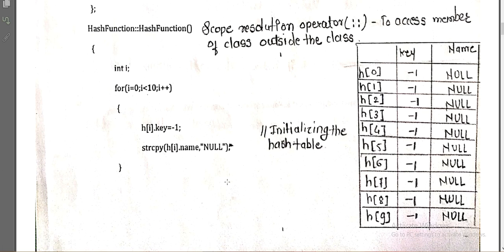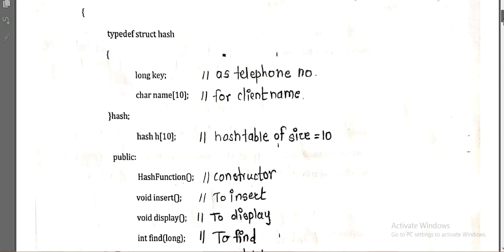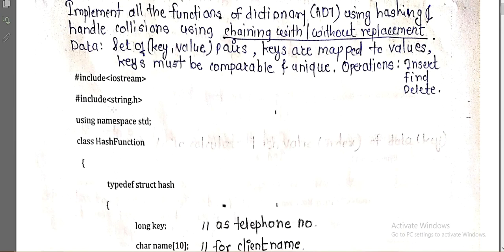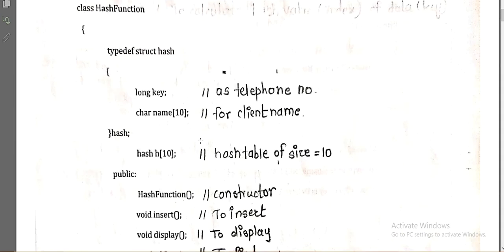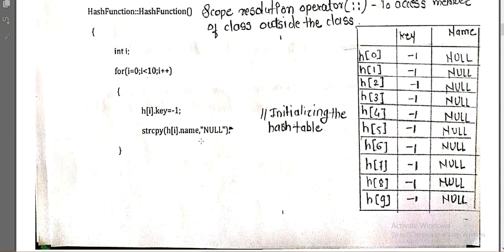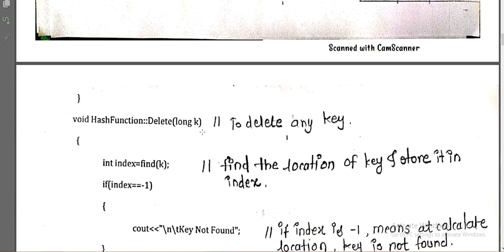To execute such a function, we should include our string.h. Have we included it? Yes, we have included string.h, so that we can perform this string-related operation. Now we have finished the initialization of our hash table. By using the constructor, we have initialized our hash table.